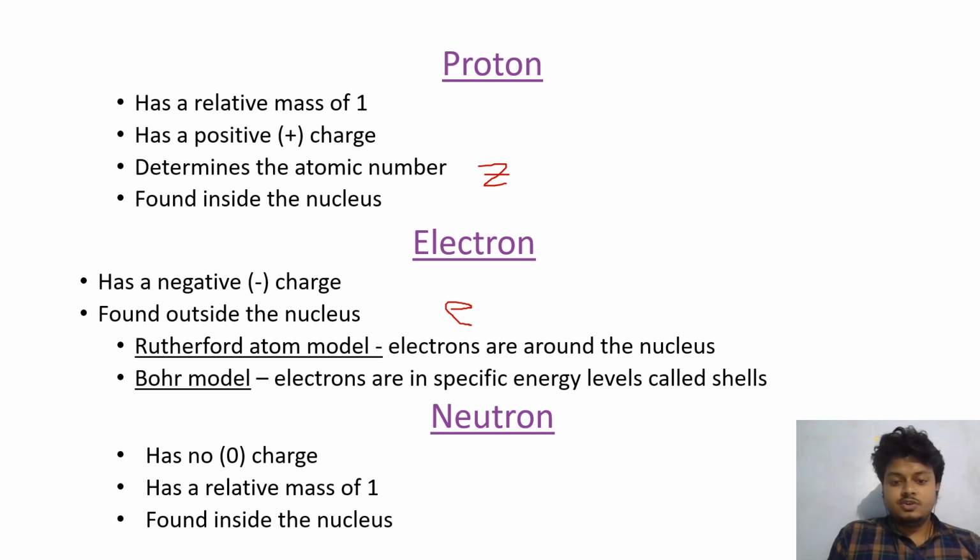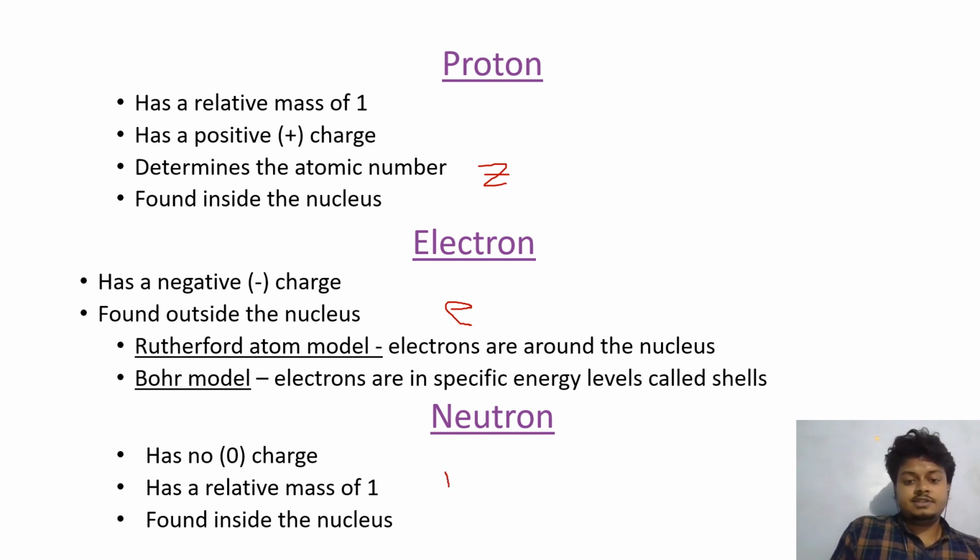Next, neutron. A neutron has zero charge. It is a neutral particle, and a neutron has a relative mass of 1. A neutron is also found inside the nucleus.